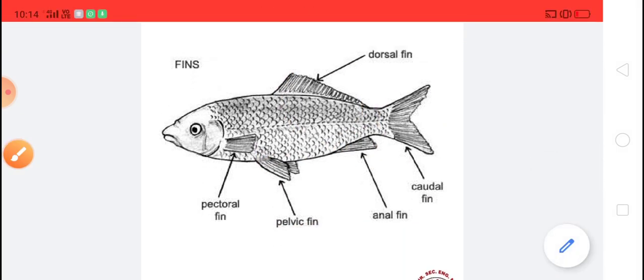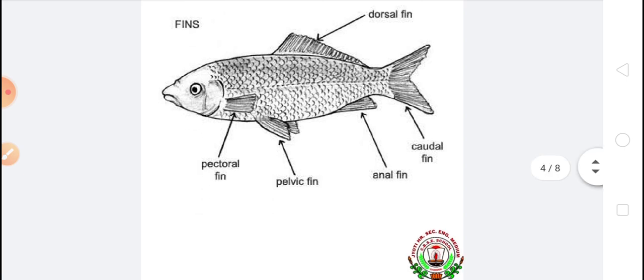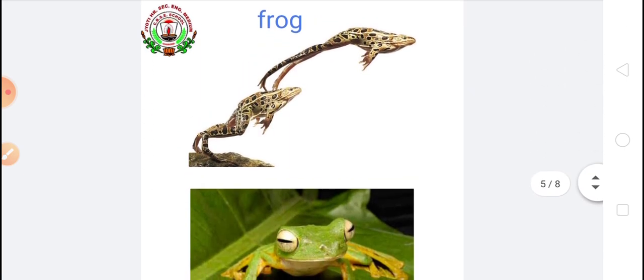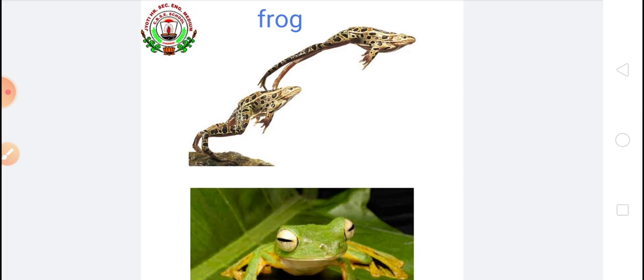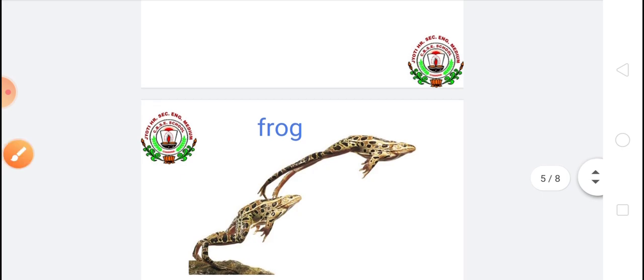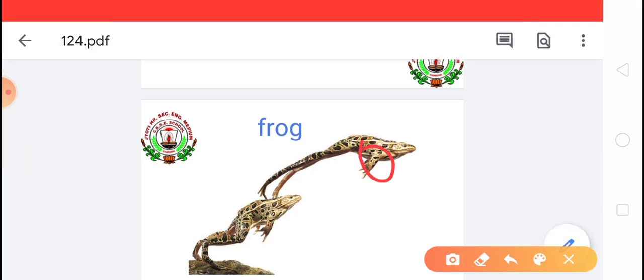Now, frogs have four limbs. Forelimbs means front two legs are shorter. These are called forelimbs. These are shorter, and hind limbs means back side legs are longer as compared to forelimbs.